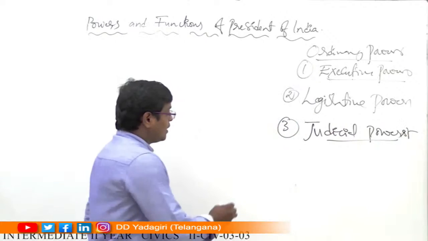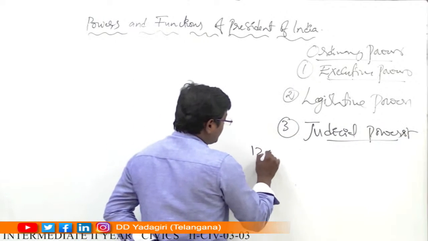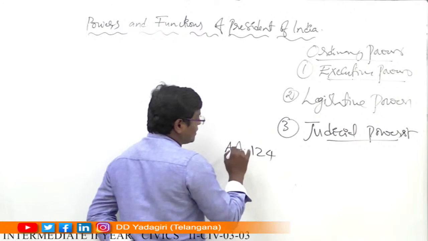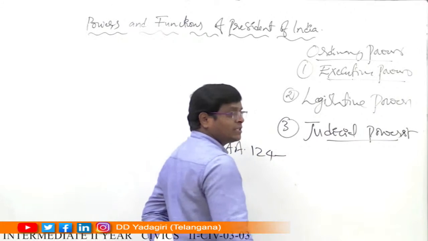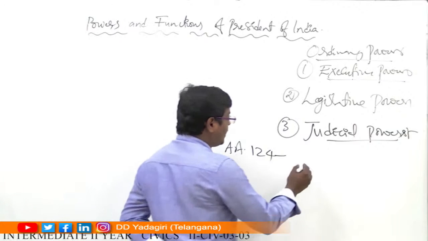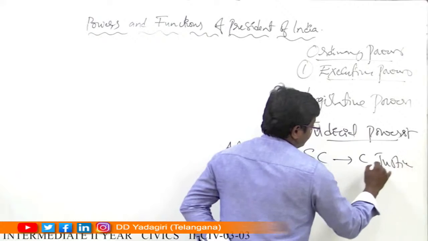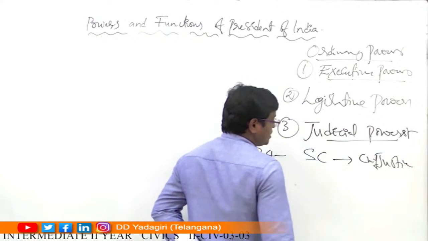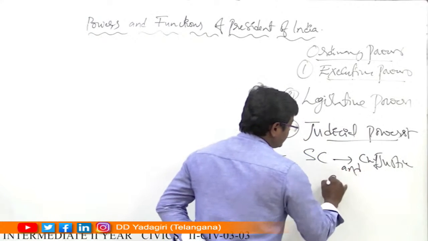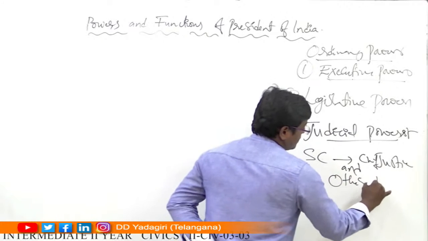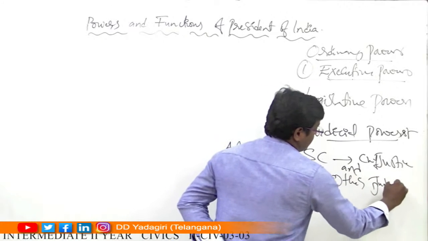You know that according to Article 124, the President of India has the power to appoint the Supreme Court Chief Justice and other judges. Understood?